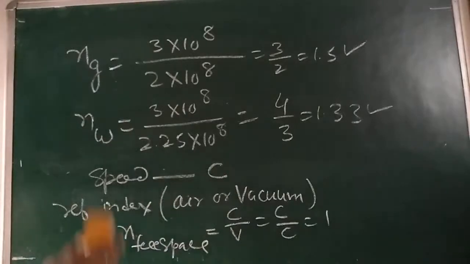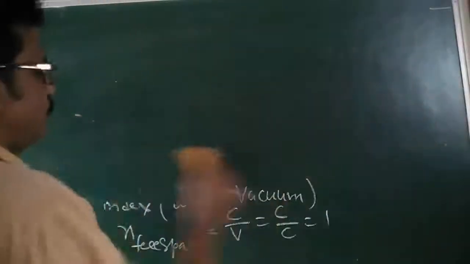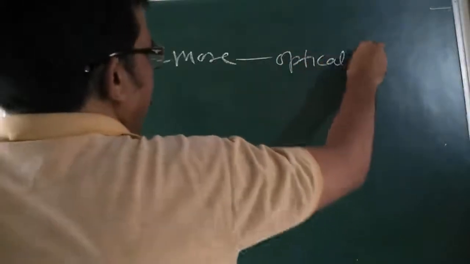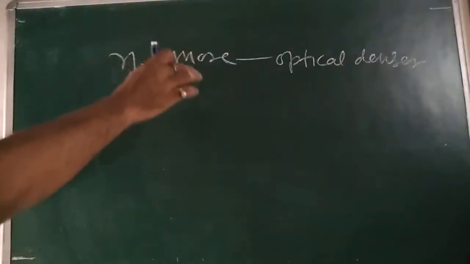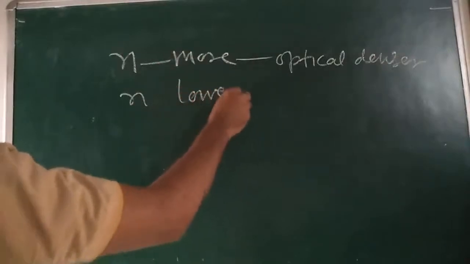A medium which has a higher value of refractive index is called optically denser compared to the medium with lower value of refractive index. The one whose refractive index n is higher is said to be optically denser. This is called an optically denser medium. Is it clear?